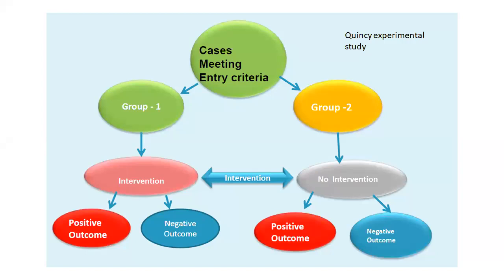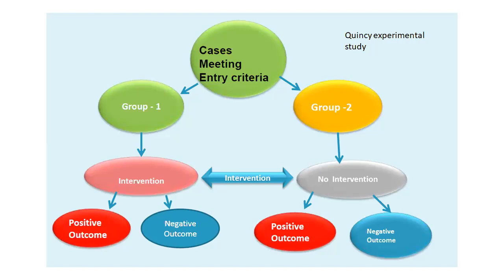Then you create an intervention, physiotherapy plus plasmapheresis or plasmapheresis alone, like that. In no intervention, you just give them patient education or the absence of that. All those kinds of study designs you can decide.